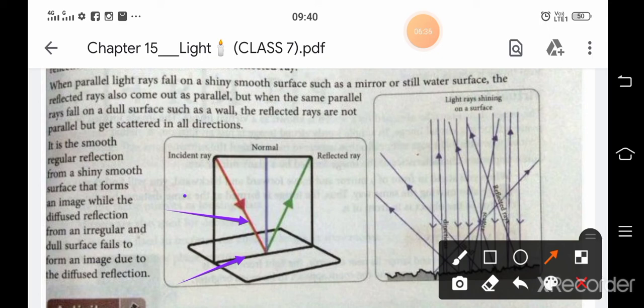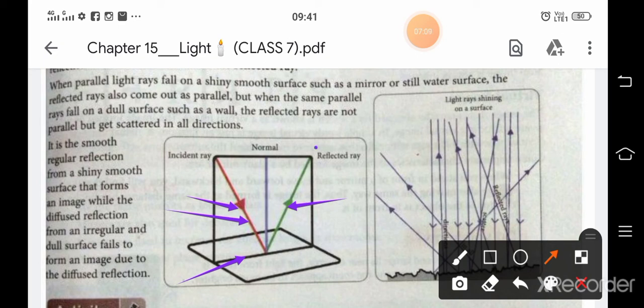You can use the arrow here to show that the light is falling on it towards the object. And after falling on it, it bounces back, it goes back. And this ray is known as reflected ray. The arrow is outside the surface, that means it is going out, it is going back, and this is reflected ray.